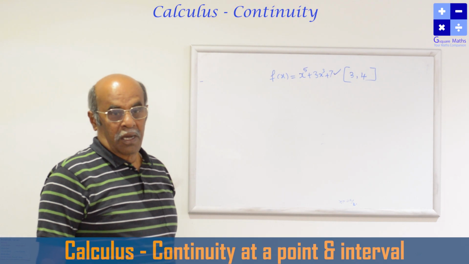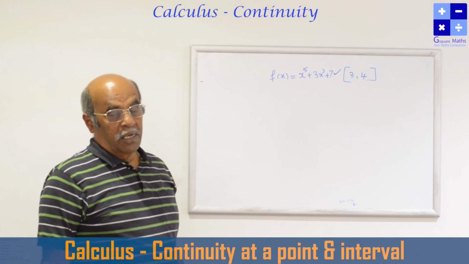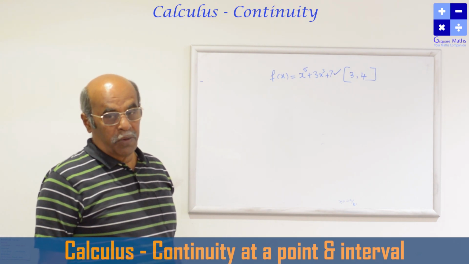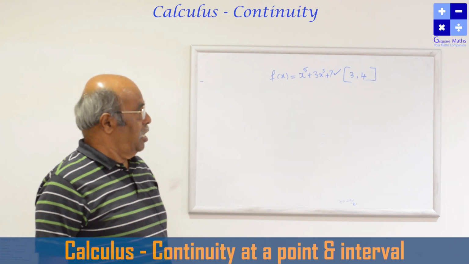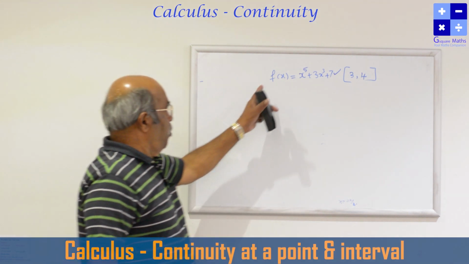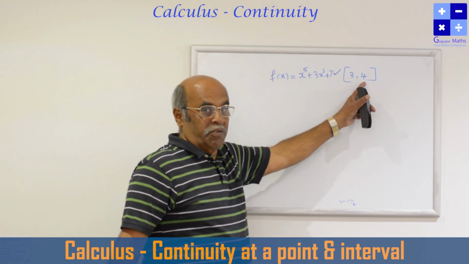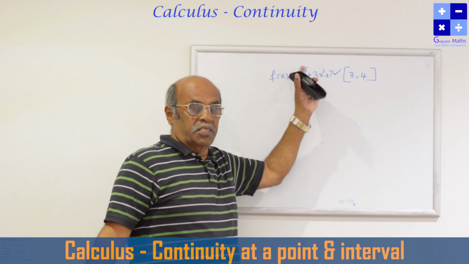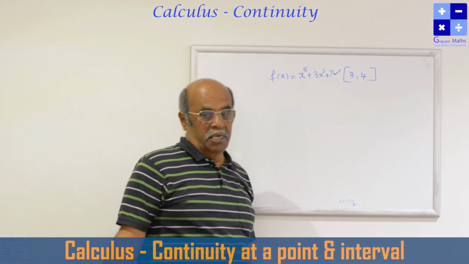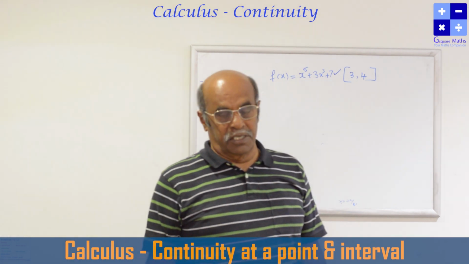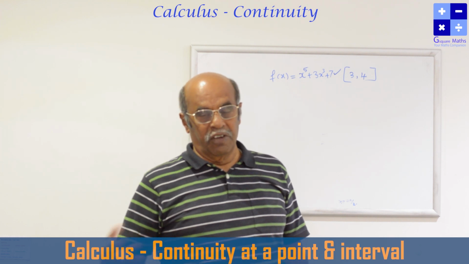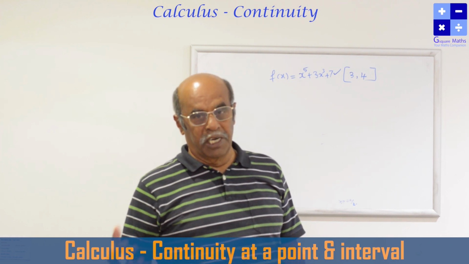We can simply say that as polynomials are continuous over the real numbers, the polynomial f(x) is continuous in this closed interval also, and hence this function is continuous. Like that, we can discuss the continuity of a given function in a closed or open interval.